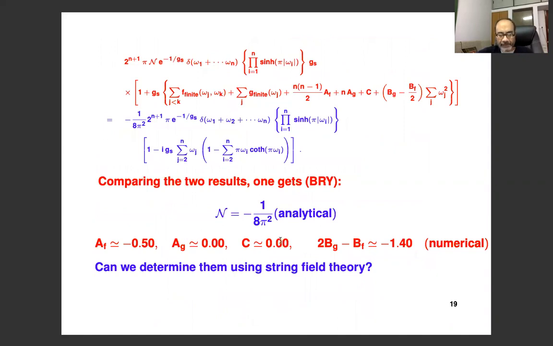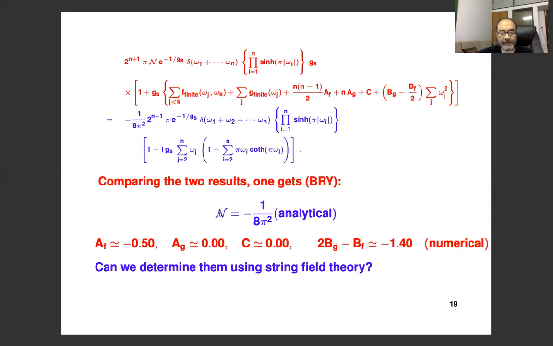So this was done. This full result is in fact not published, but this was done by BRY. They checked this and they found that these are the values that we get. So here now I have given the numerical values of the various constants that we get by comparison to the matrix model.